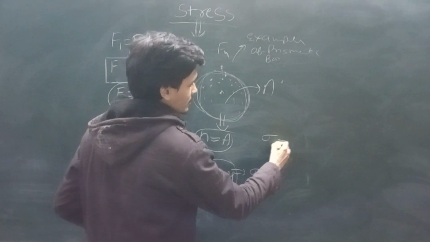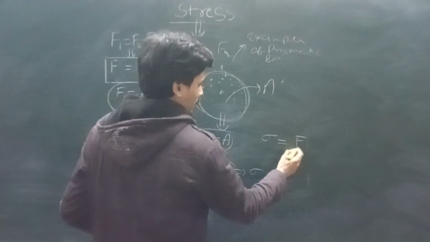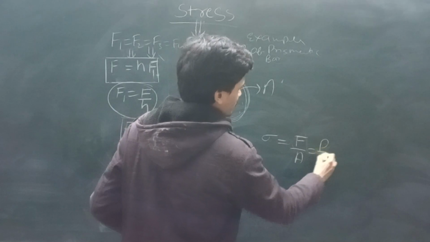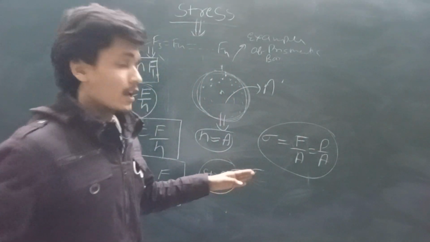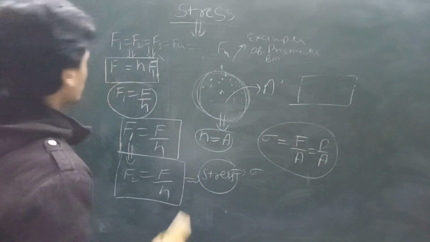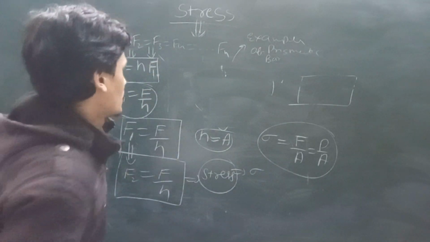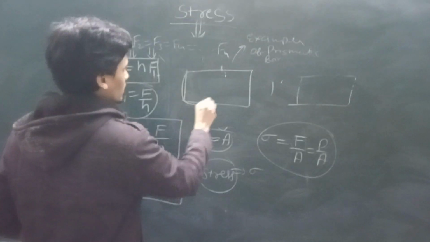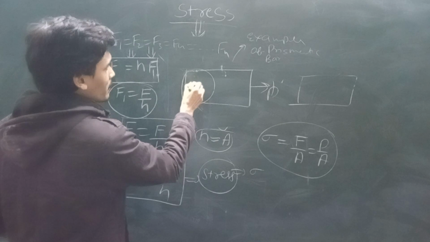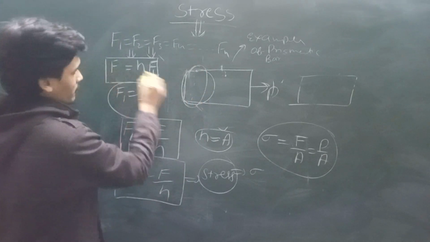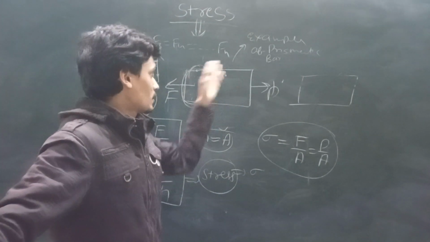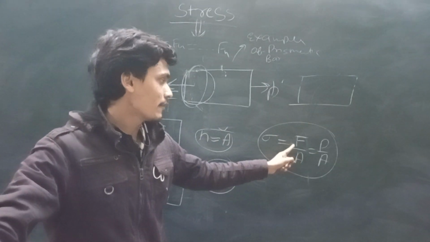So we can write sigma is equal to F by A. And this F is going to be equal to P. Here we see this is the cross section area, and we apply force P. And if we calculate all the internal forces F, then this P and F are going to be equal, so that this bar is not going to be deformed. So we can write F is equal to P.